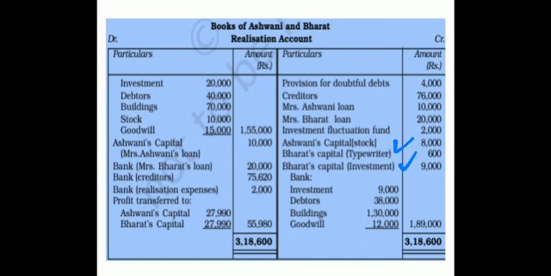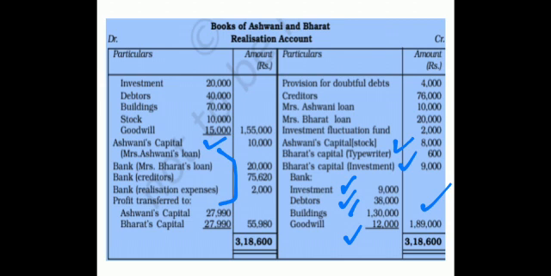The assets sold were investment 9,000, debtors realized 38,000, building 1,30,000, goodwill 12,000. Total 1,89,000, I am realizing by selling the assets to the outsiders. This side is over. Come on the other side. We have to pay creditors, Mrs. Ashwani's loan, Mrs. Bharat's loan. Out of that, Mrs. Ashwani's loan has been taken over by Ashwani. So Ashwani's capital account, Mrs. Ashwani's loan 10,000. And for the remaining 2, along with realization expense, we will make payment through bank. So in the bank account, you can club these 3 items if you want.